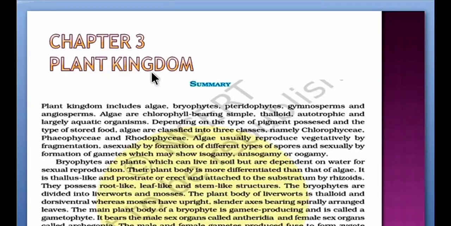Chapter 3. Plant Kingdom. Summary. Plant kingdom includes algae, bryophytes, pteridophytes, gymnosperms and angiosperms. Algae are chlorophyll-bearing simple, thalloid, autotrophic and largely aquatic organisms.